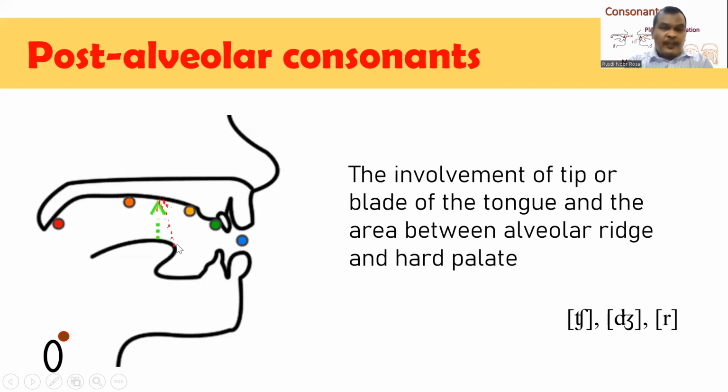That's why it cannot be called alveolar consonants. It cannot be called palatal consonants because it touches the area between the two areas. Okay. These sounds, especially ch and j, are introduced in English, but they are not introduced in Bahasa Indonesia.